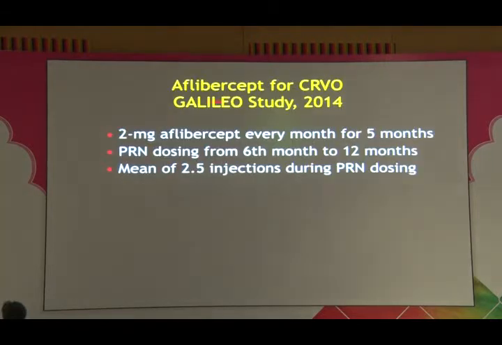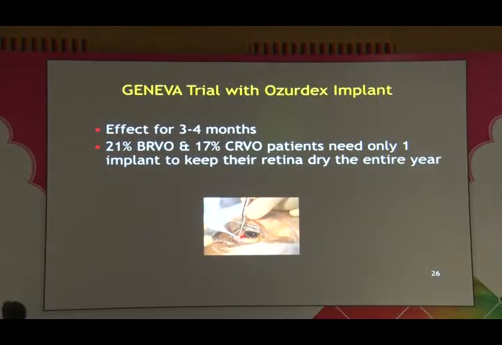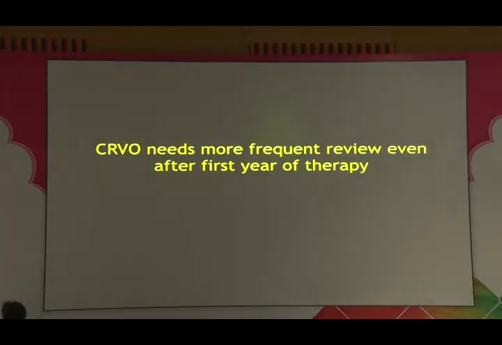It was found in the recent studies that in the first 5 months they gave every month, but then in the next 6 months they only required it 2.5 times to maintain a dry macula. So the number of injections will come down after the first few loading injections. And this is true even with a steroid implant, where we say it lasts only for 3 months, but up to 20% of the patients could maintain their macula dry with 1 injection.